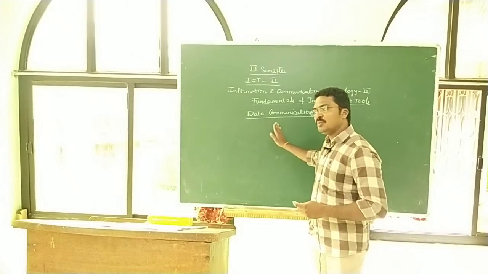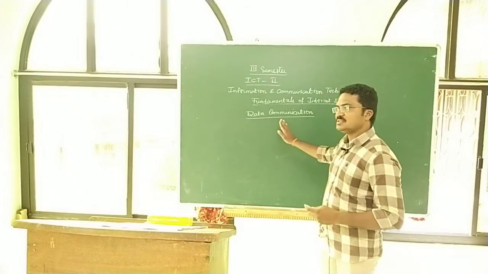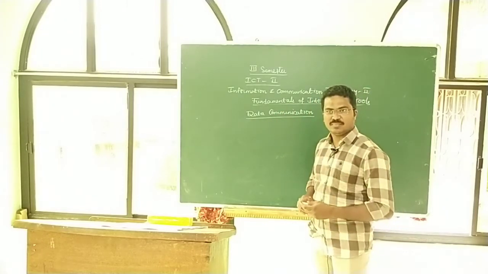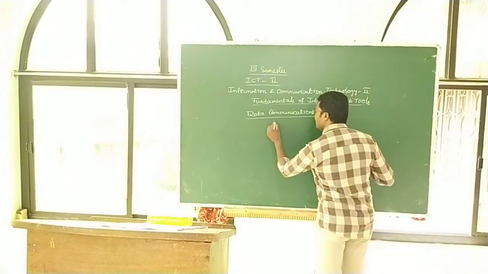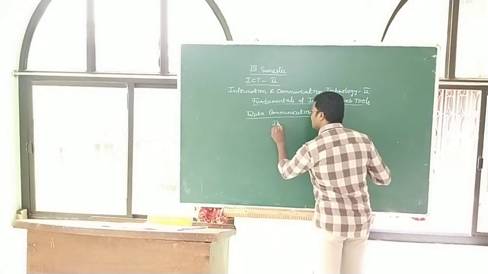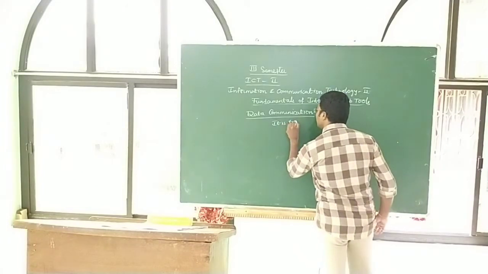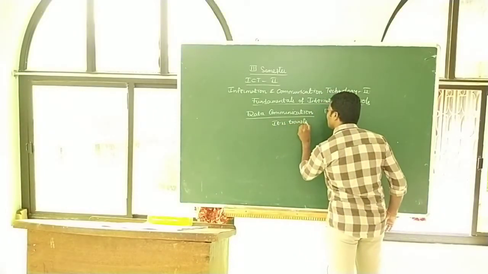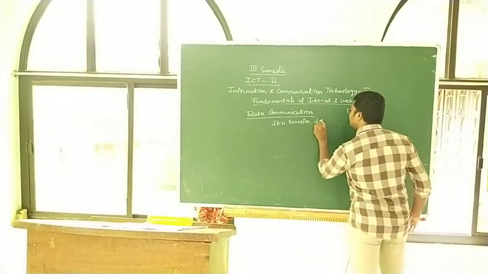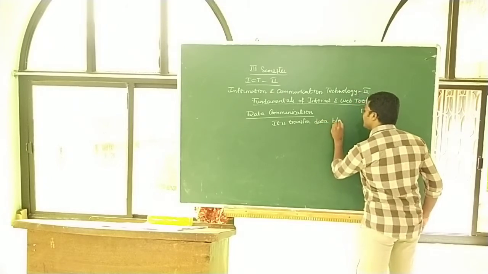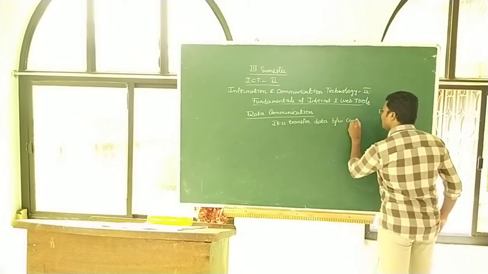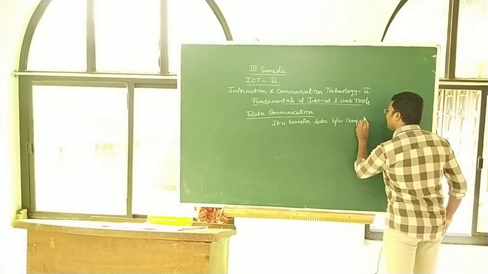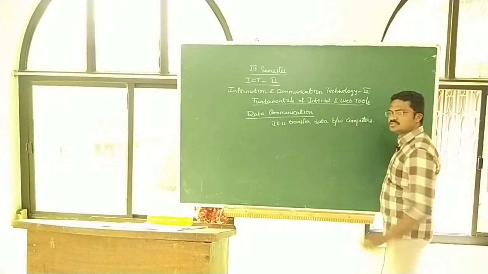In case we have to communicate between computers, we need an internet facility. So data communication is to transfer data between computers.